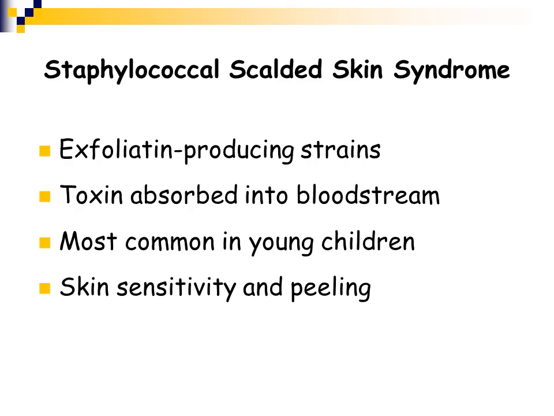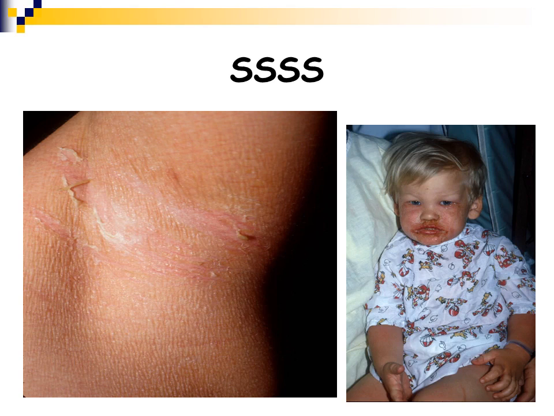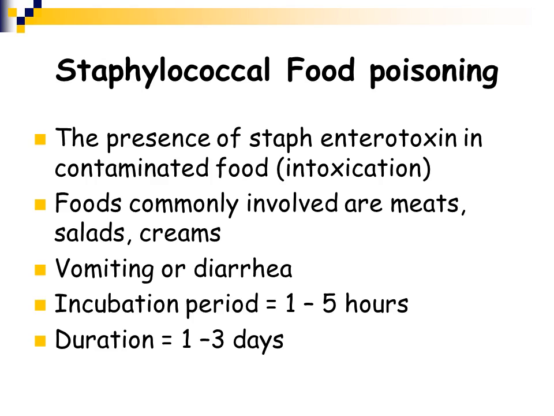So staphylococcal scalded skin syndrome, try to say that one 10 times in a row very quickly. It's kind of a tongue twister. Again, exfoliatin producing strains of Staphylococcus aureus. The toxin is absorbed into the blood. It's much more common in children, and it causes the skin to be highly sensitive to the touch, and it causes it to peel off the body. So here are some photos of children with staphylococcal scalded skin syndrome. You can see the picture on the right where the skin on the face is just peeling off.